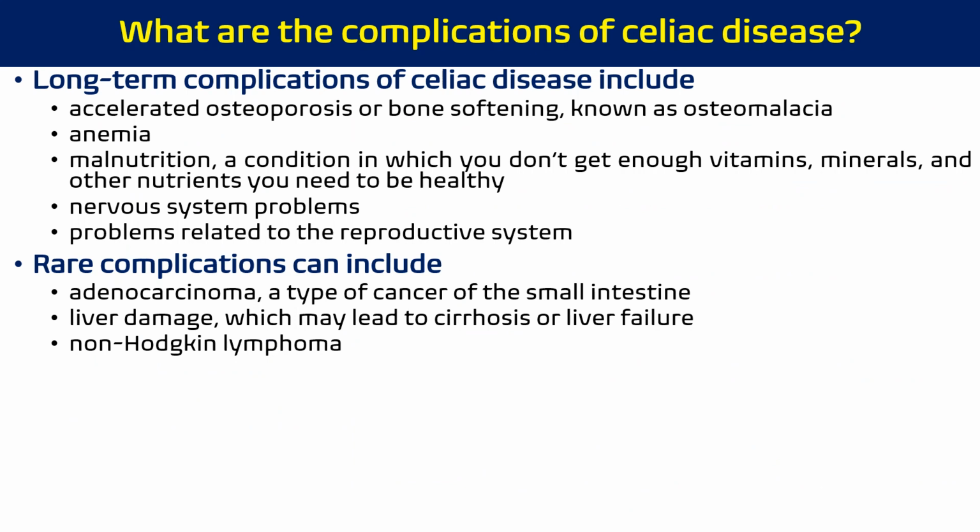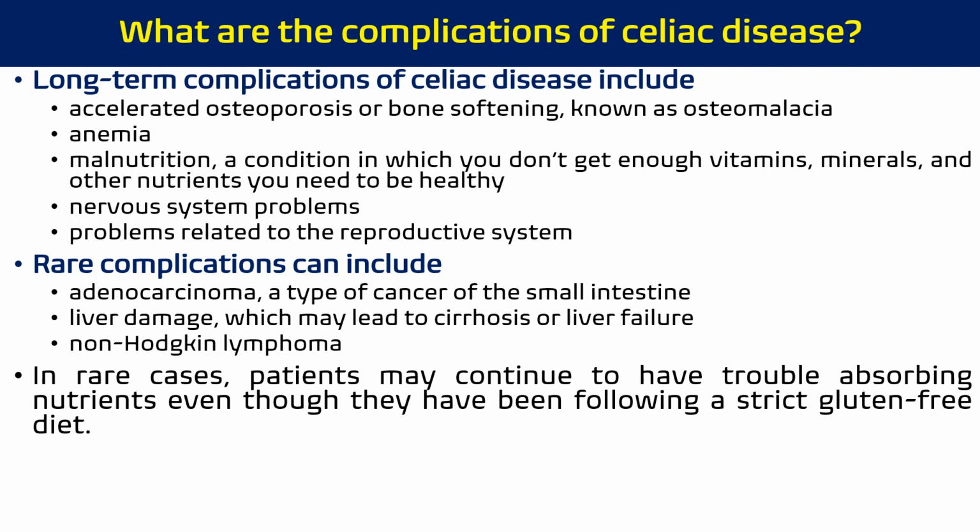If we are talking only about the long-term complications of celiac disease, they are accelerated osteoporosis or bone softening, such as osteomalacia. Then we have anemia, malnourishment, a condition in which our body does not get enough vitamins, minerals, and other nutrients, nervous system problems, and problems associated with the reproductive system. These are the long-term complications. Some rare complications occur, that is adenocarcinoma, a specific type of cancer of the small intestine. Hepatotoxicity, hepatic damage, liver damage, which may lead to cirrhosis of the liver or liver failure. And non-Hodgkin's lymphoma.